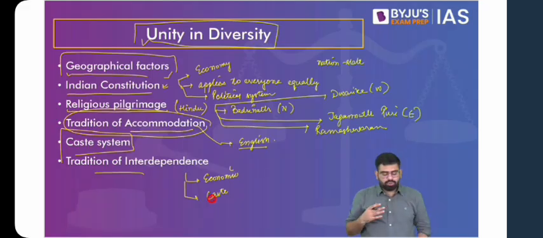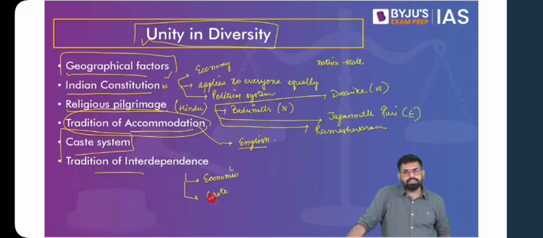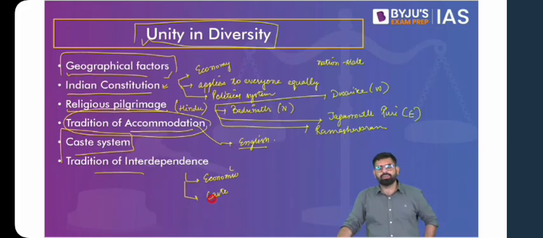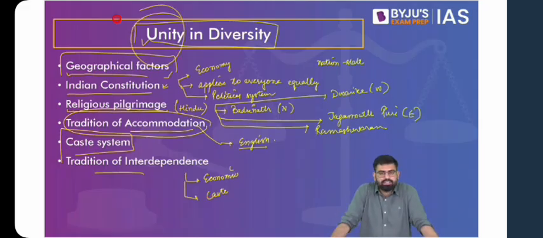Now, if we talk about this unity and diversity, this answers one of the questions that I saw, that is, how this diversity leads to unity. Second, if we talk about the idea of uniformity, do we have to be uniform to be united? If I ask you a question, do we need to be uniform in order to be united? What do you think? No. We see that irrespective of the diversity, even though there was no uniformity with respect to culture, we have always been standing as one strong united entity.